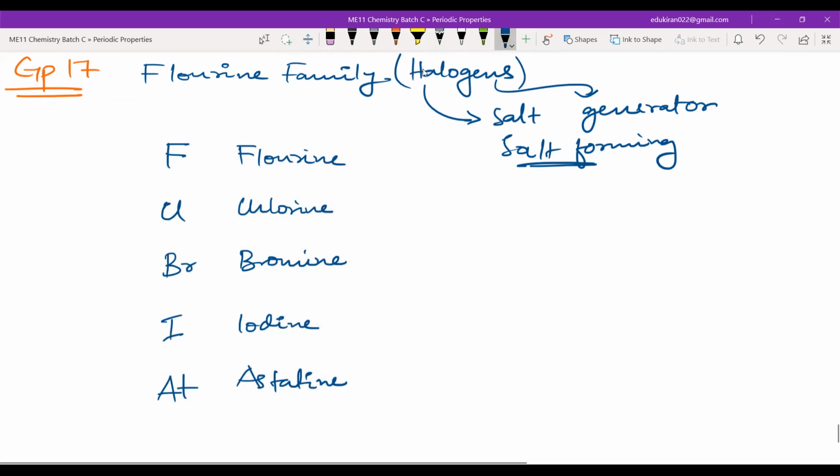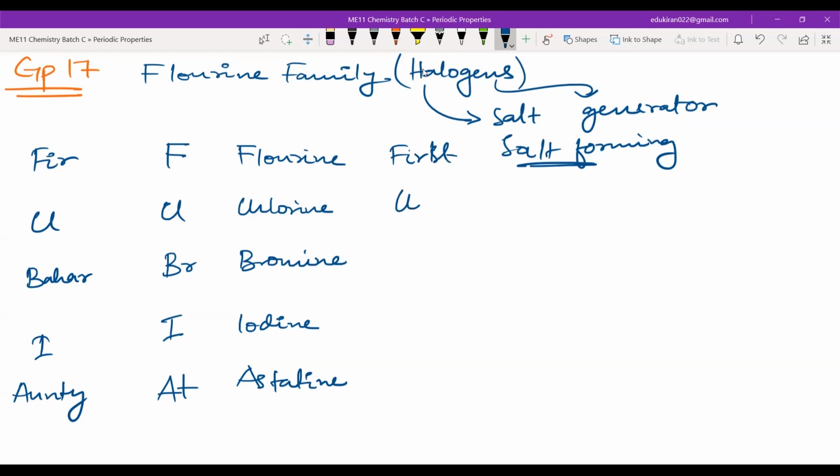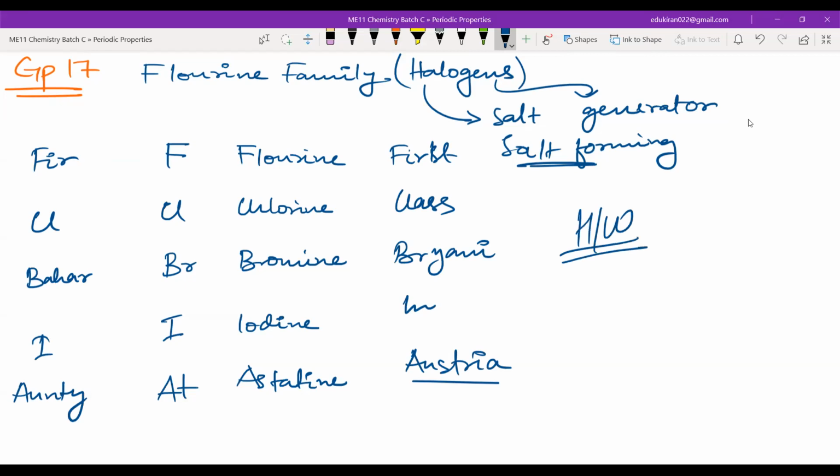Let me write these things. Firkal bahar aayi auntie. Or you can also remember it like this. First class biryani in Australia or Austria, whatever you want. Okay, first class biryani in Austria or Firkal bahar aayi auntie. Again, the same things are homework.